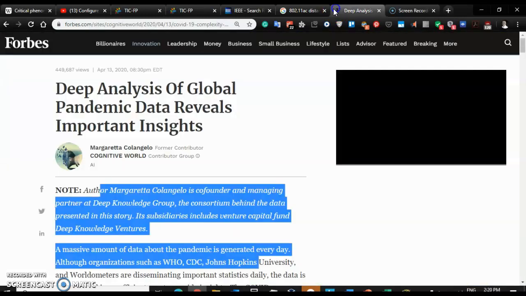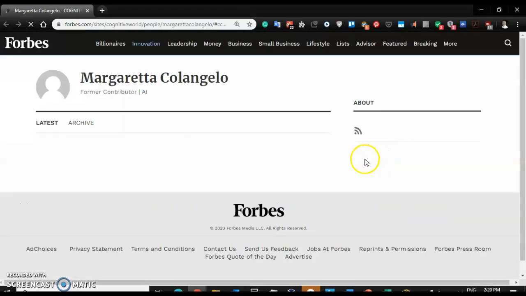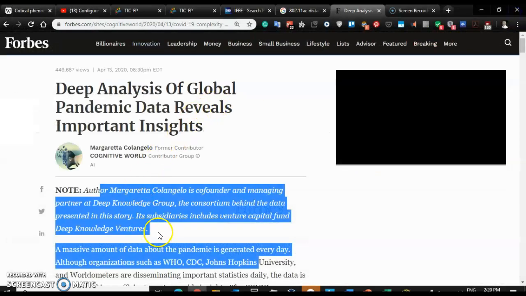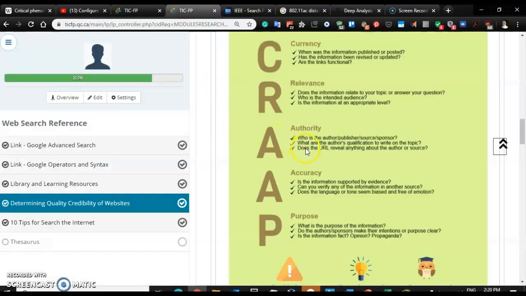Authority. Is this author an expert on the topic, or are they just giving an opinion? And I see the author here, former contributor. So this is a person who is not a doctor, not a health specialist, but they are writing an article here. So I'm not too sure this article is authoritative, so I wouldn't give it a check mark beside authority. So already we're starting to see problems here. It is current, it is relevant, but it might lack authority.